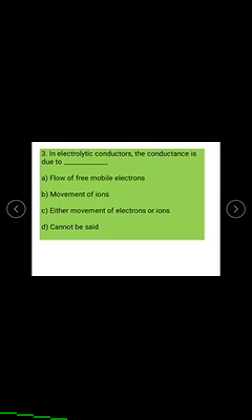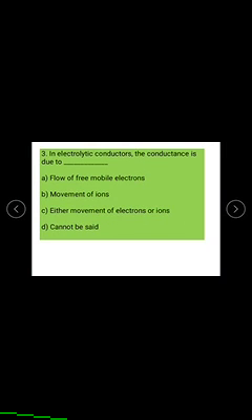Question number 3. In electrolytic conductors, the conductance is due to the flow of free mobile electrons, movement of ions, either movement of electrons or ions, cannot be said.